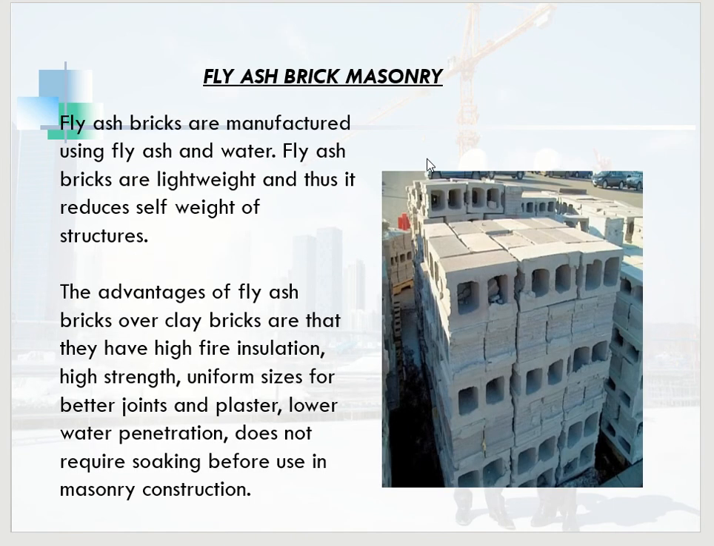And next is the fly ash brick masonry. Fly ash bricks are manufactured using fly ash and water. Fly ash bricks are lightweight and thus reduce the self-weight of the structure. The advantages of fly ash brick over clay bricks are that they have high fire insulation, high strength, uniform sizes for better joints and plaster, lower water penetration, and do not require soaking before use in masonry construction. So there are more advantages in using fly ash brick masonry.